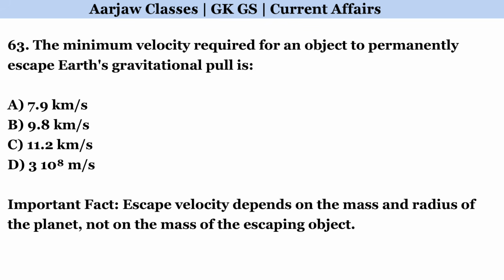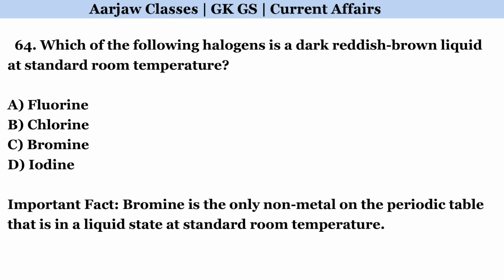The minimum velocity required for an object to permanently escape Earth's gravitational pull is? Correct option is C. 11.2 kilometers per second. Which of the following halogens is a dark reddish-brown liquid at standard room temperature? Correct option is C. Bromine.